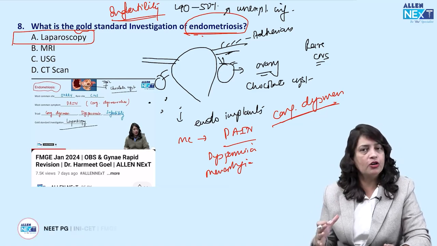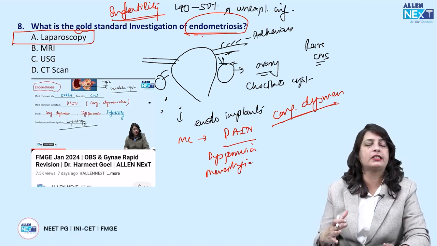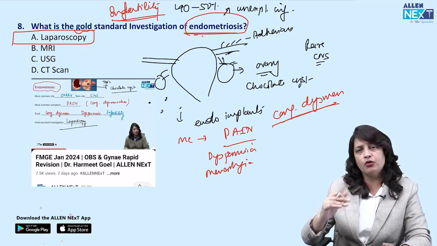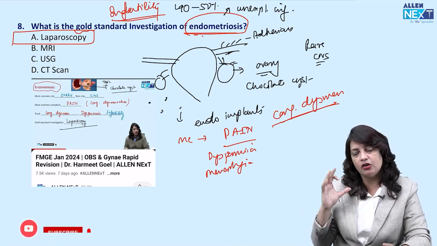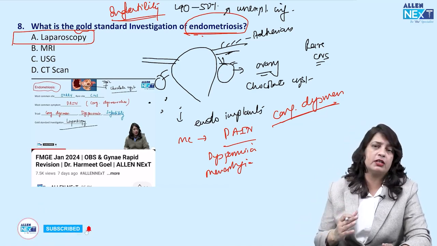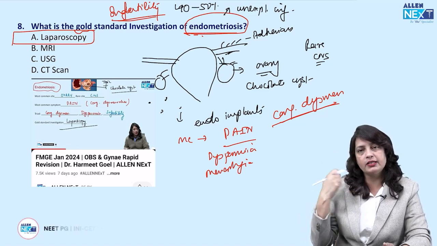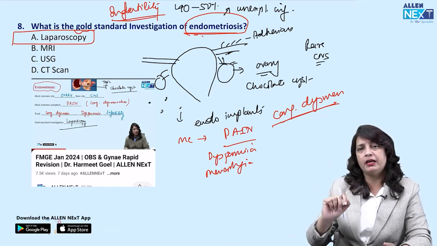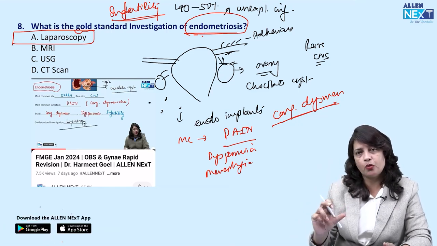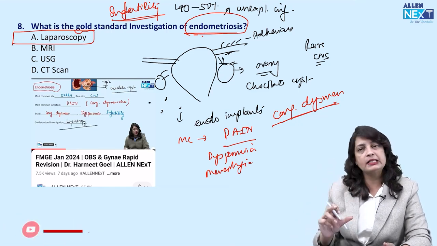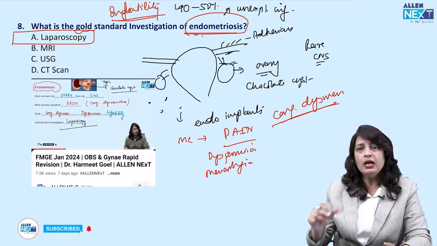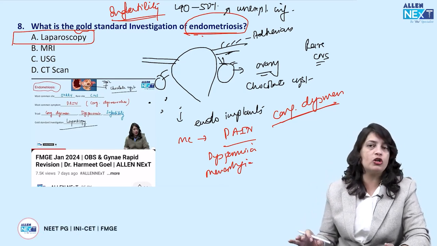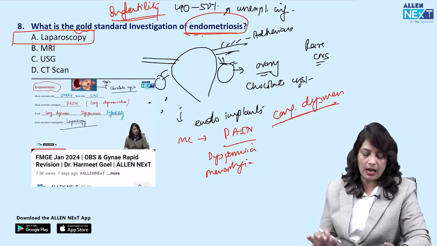Young patient with endometriosis, laparoscopy is the gold standard, where with laparoscopy you can do ovarian fulguration of the ovary if it is an ovarian cyst, leaving the normal ovarian tissue behind. If the size of the cyst is more than 4 cm, ovarian cystectomy can be done. Peritubal peri-ovarian adhesions can be treated by adhesiolysis under laparoscopic guidance by use of laser or by cautery. Okay, and we can burn the endometriotic implants by laser or cautery. So gold standard investigation remains the laparoscopy.